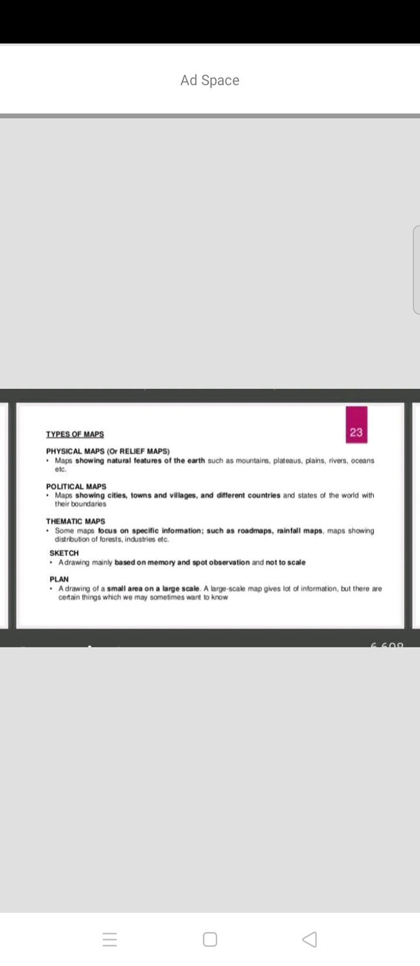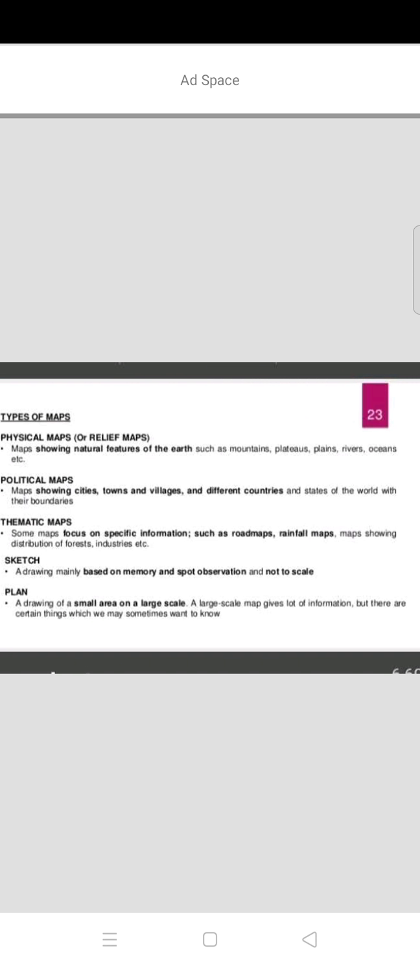What is a plan? A drawing of a small area on a large scale. A large scale map gives a lot of information, but there are certain things which we may sometimes want to know. See here, what is a plan? When they are constructing buildings or our home, the builders first give the plan. So what is the plan? Where we have to construct the kitchen, where is the bedroom and where is the bathroom? That is also one of the plans.